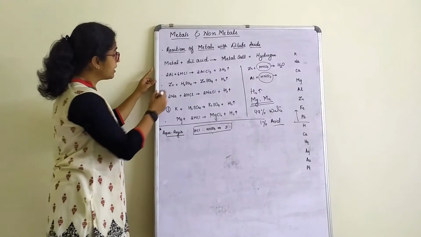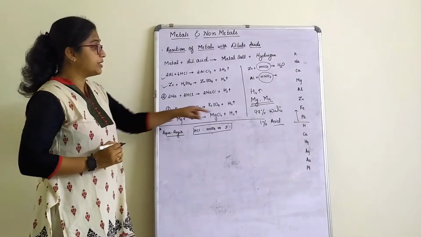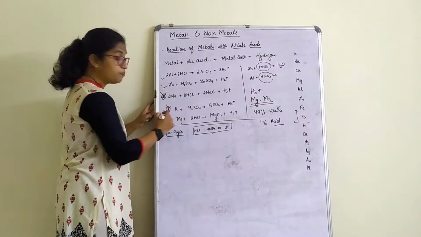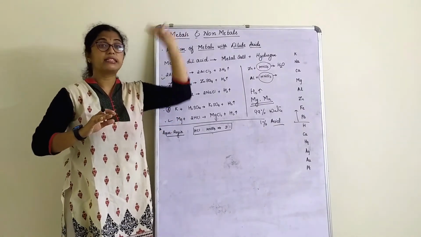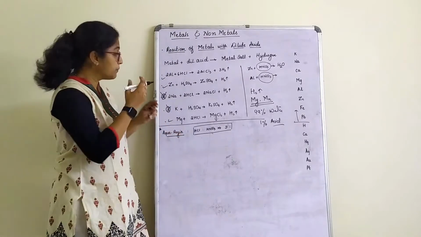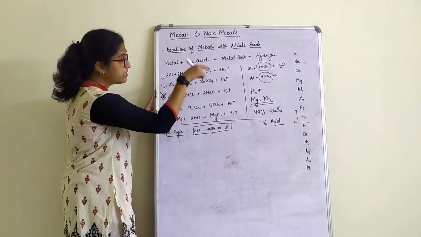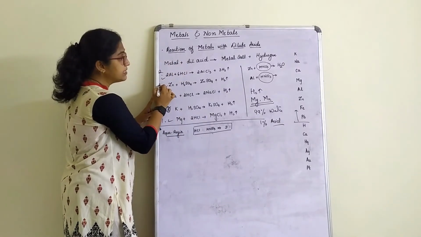After that, if I have to compare between aluminium, zinc and magnesium, which will come first? Magnesium will come first. Okay, I will leave potassium and sodium aside because we know they are highly reactive. Among these three, magnesium will stand first, after magnesium, aluminium, and after aluminium comes zinc.